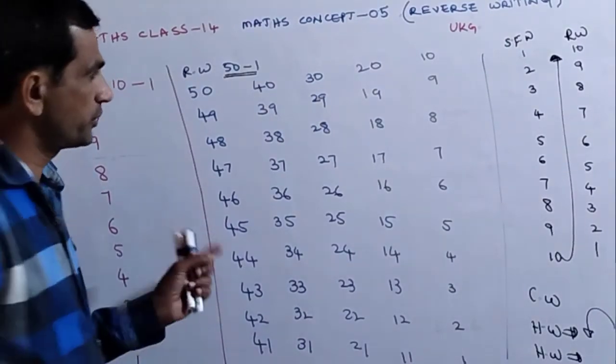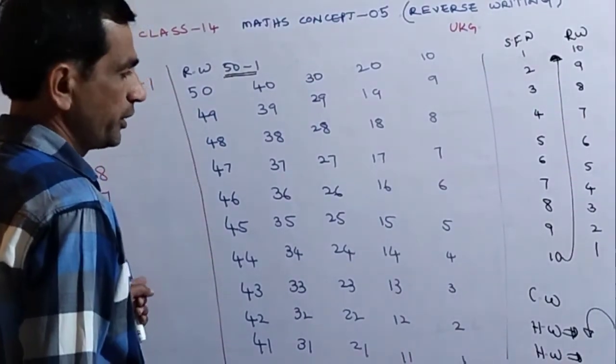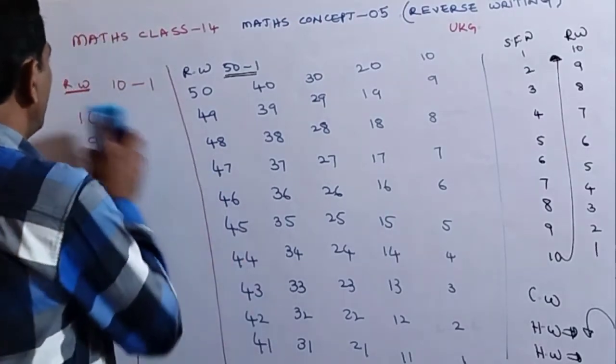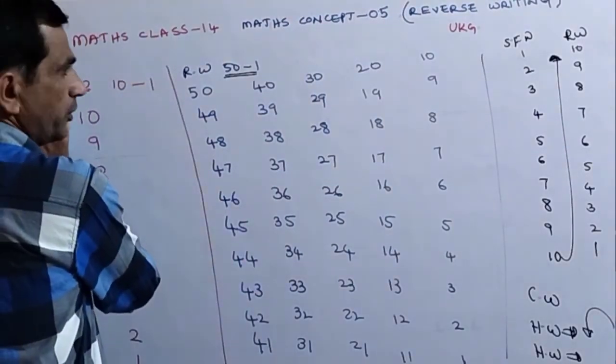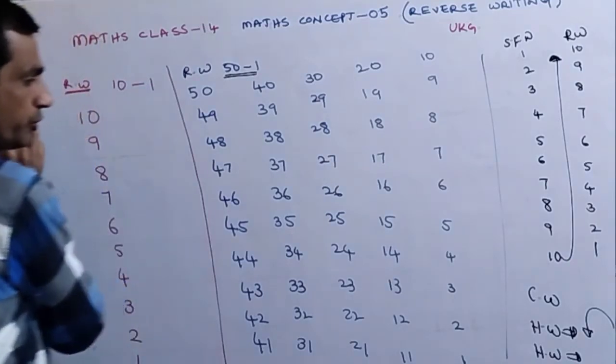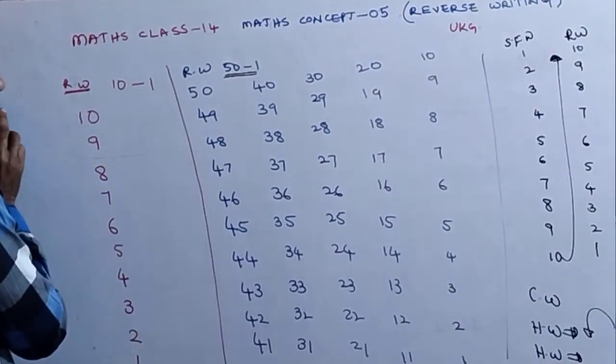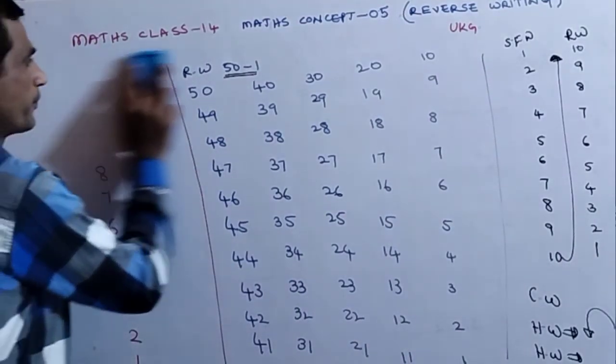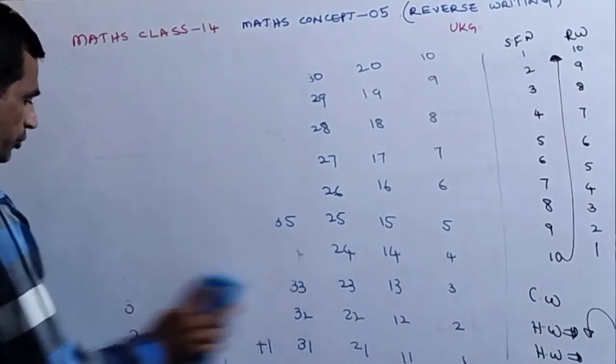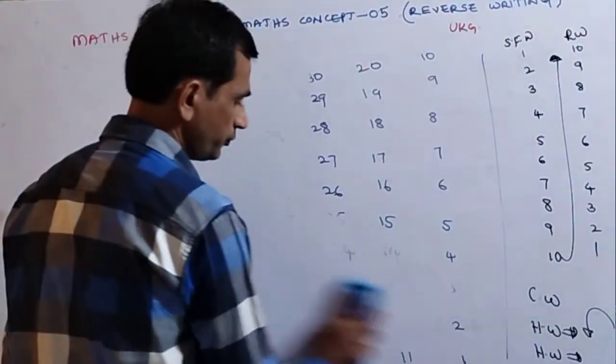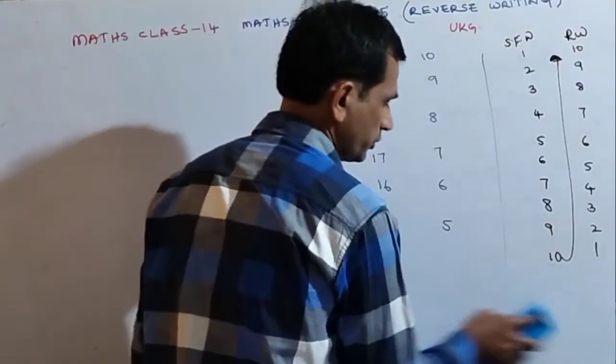After this reverse writing concept, now I will give you homework. Pause the video and note down these reverse writing numbers in your classwork notebook.